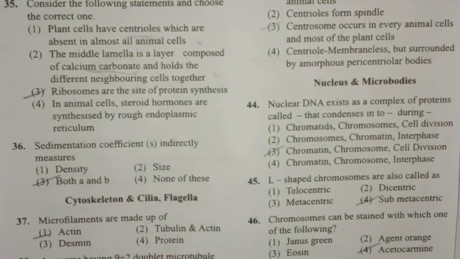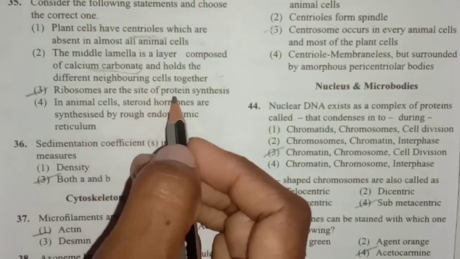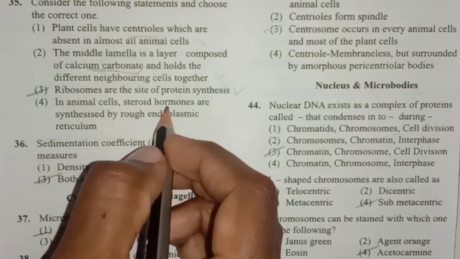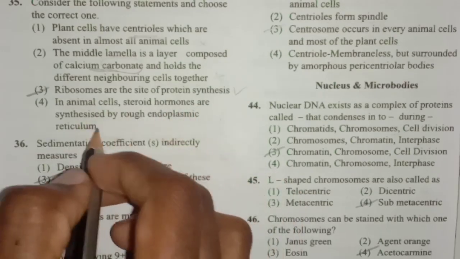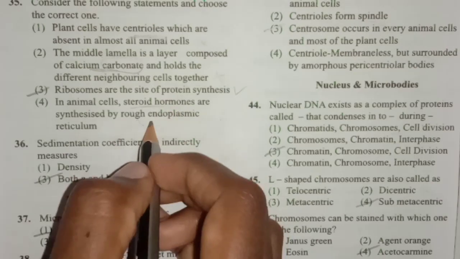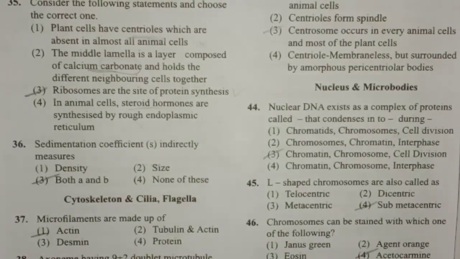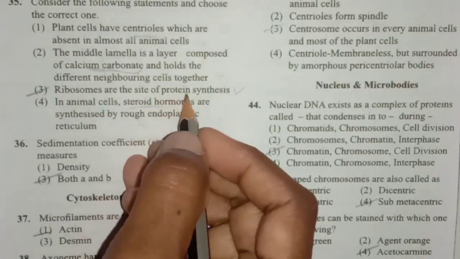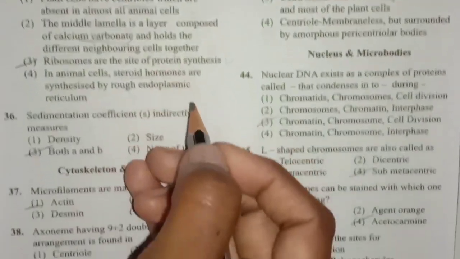Next one, third one, ribosomes are the sites for protein synthesis. It is correct. And fourth one, in animal cells, steroid hormones are synthesized by rough endoplasmic reticulum. This is wrong because steroid hormones are synthesized by smooth endoplasmic reticulum. So only the third option is correct, that is, ribosomes are the sites of protein synthesis.